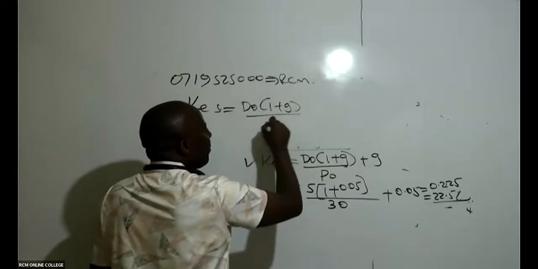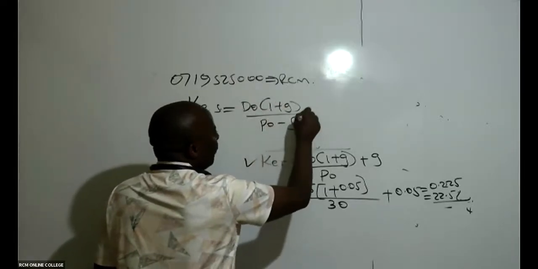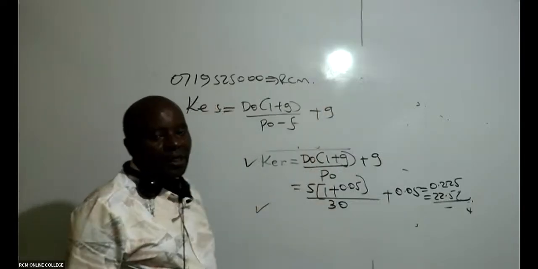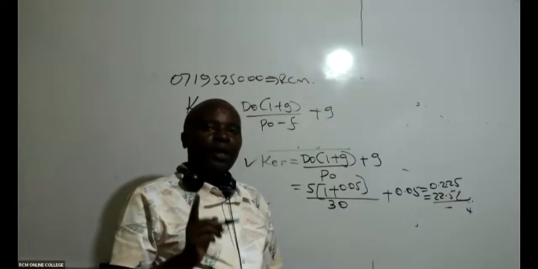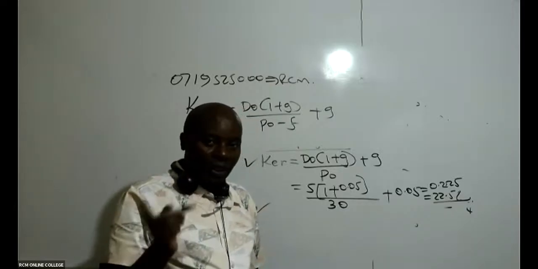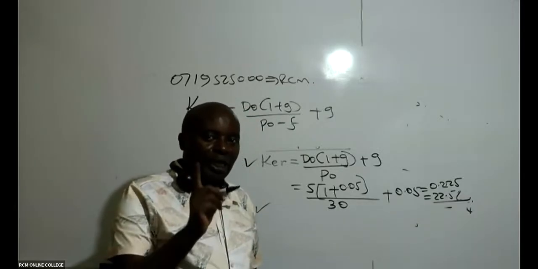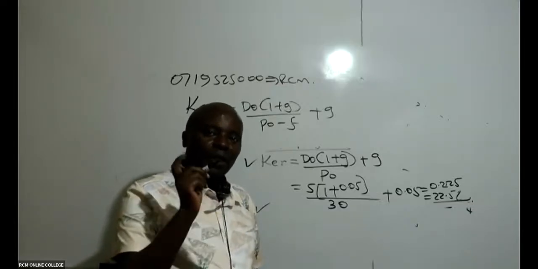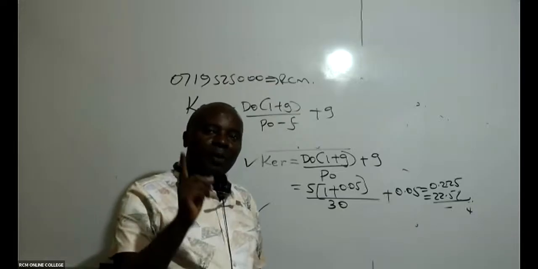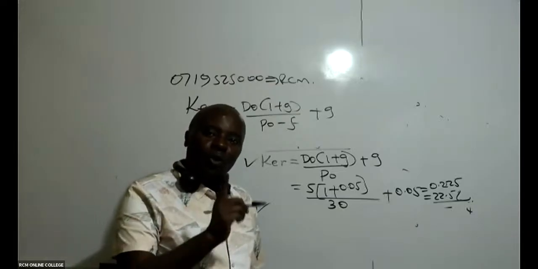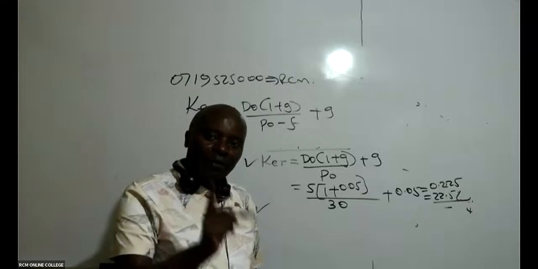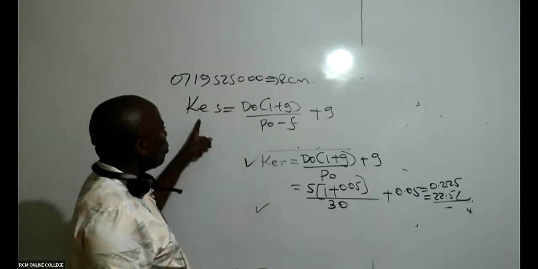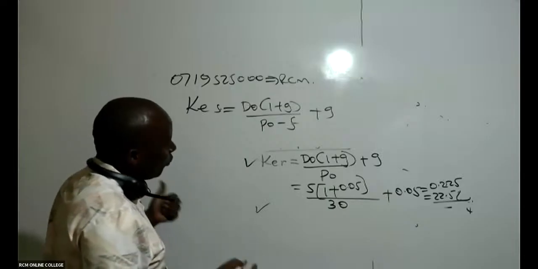Every other thing will remain the same, except for the fact that, ladies and gentlemen, to sell shares outside is never easy. You really have to struggle a lot for your shares to be accepted outside here, like Safaricom did during the initial public offering. You must produce a prospectus, you must advertise in the daily newspapers, you must go to Kameme, you must go all over. People are advertised. It will be very costly. So now, because it's cost of equity shares, you're going to introduce flotation cost.